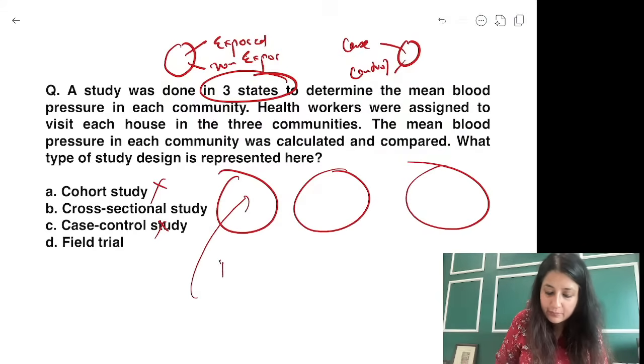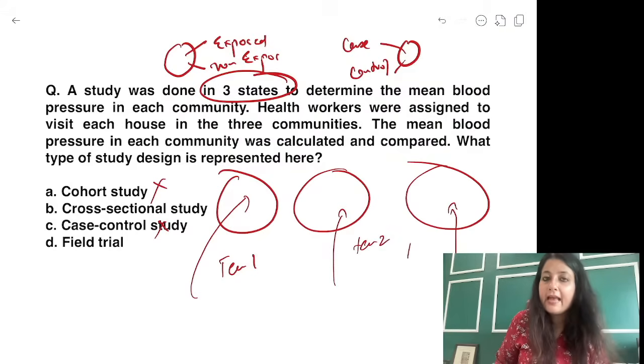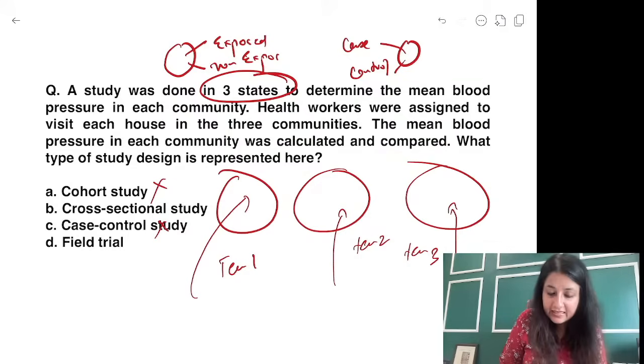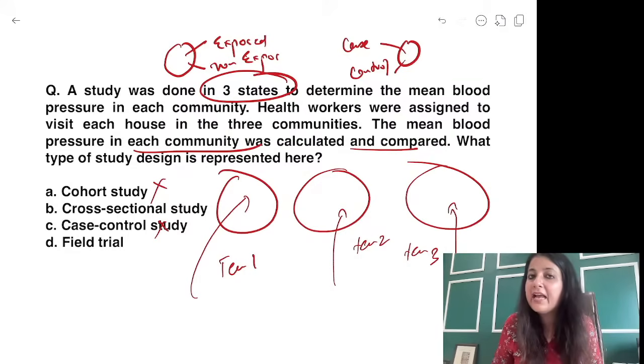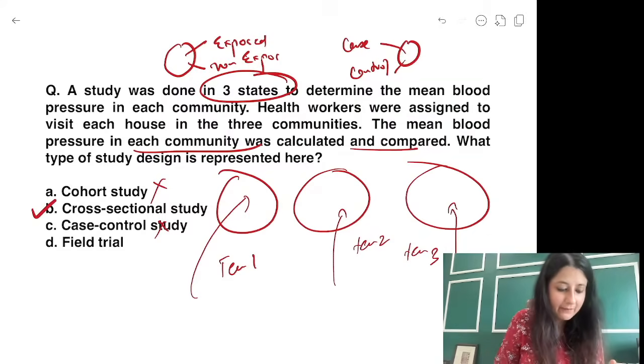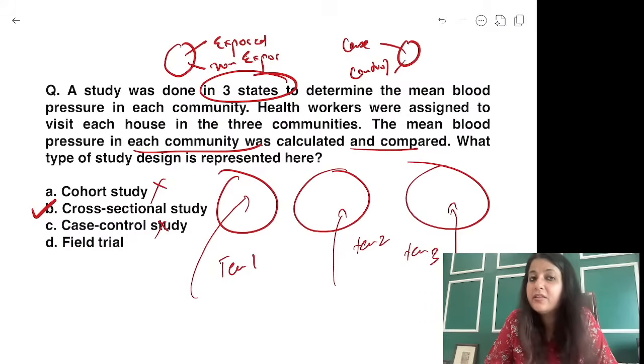I am sending team 1 over here. I am sending team 2 over here. I am sending team 3 over here. So what am I going to do? I am going to compare the blood pressure at the same time. In each community the mean blood pressure is calculated and compared. So it's being done in 3 different states. The teams are going. This is an example of cross-sectional study design.